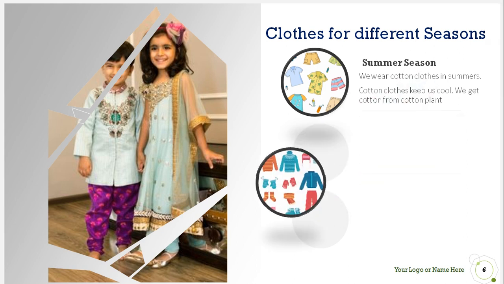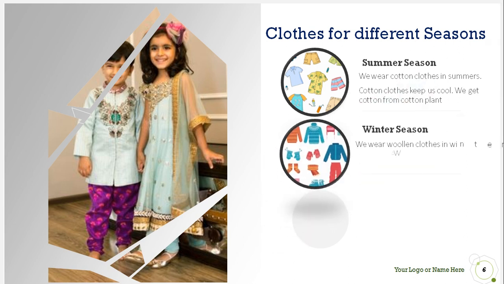Now the next one is the winter season. In the winter season we wear woolen clothes. Woolen clothes keep our body warm. How is the weather in the winter season? It is so cold, isn't it? Sometimes we cannot see the sun even in the daytime.